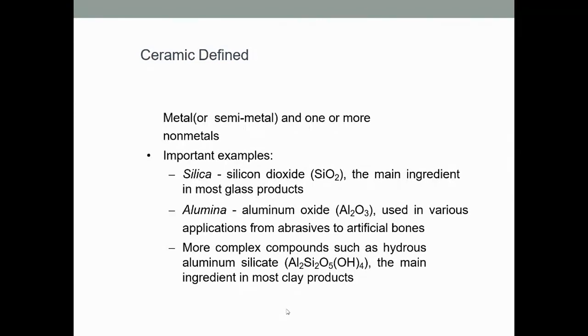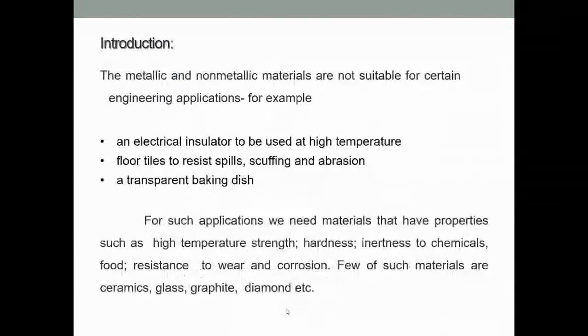Now the next example could be a more complex component such as hydrous aluminum silicate. This is the main ingredient in most of the clay products. Various products we are going to see in the next slides. So these are the various examples of ceramic. Probably you have got a fair idea what really ceramic is. In the next slide you can see the different applications.